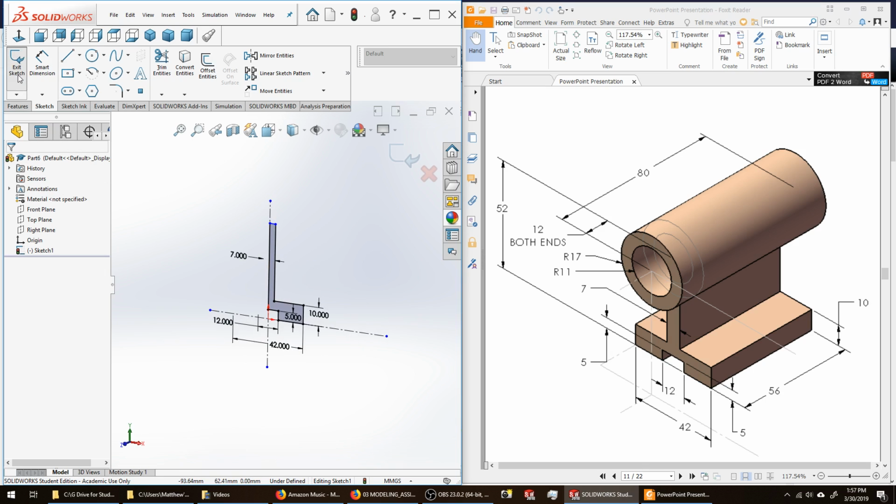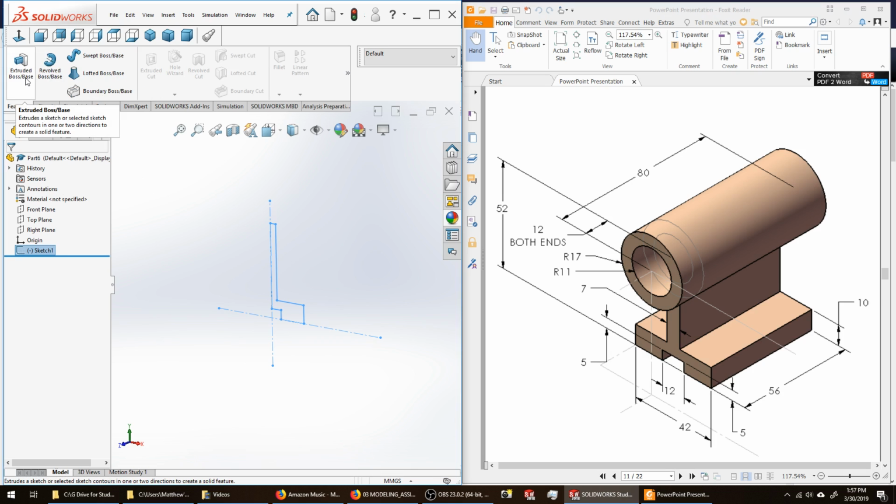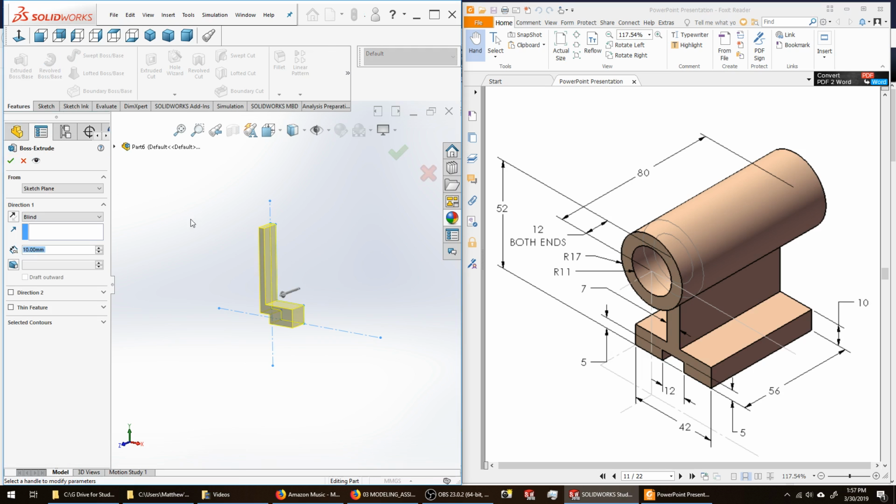I'm going to go ahead and exit my sketch. I'm going to create an extruded feature. The overall length is 56 millimeters of the bottom portion of this solid. I'm going to go to my Features tab. I want to create something, so I'm using Extruded Boss Base. My end condition is blind.